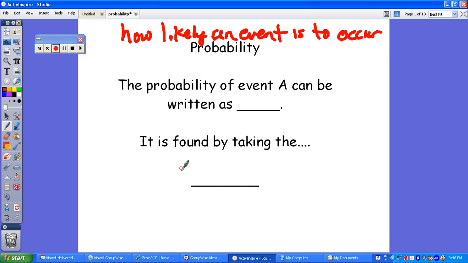And then there are other vocabulary words you're going to have to know. Please be aware of the probability of an event A, and an event is one or more outcomes. An outcome is the result of a single trial of an experiment. The example would be if you roll a die. As soon as you roll it and you get a one, that's an outcome. You roll it again, that's a second outcome. Now we have an event because you have more than one outcome. If you've ever seen people play in Vegas where they roll the dice several times, those would be events because they have more than one outcome.